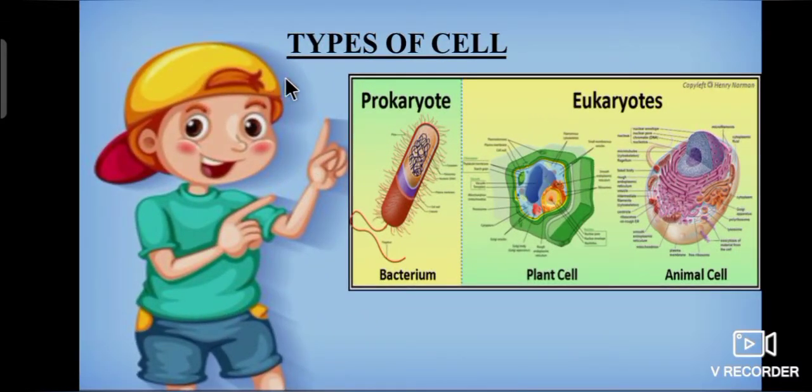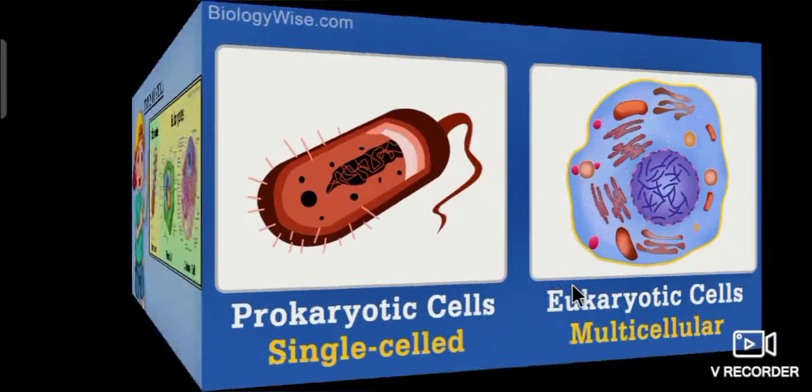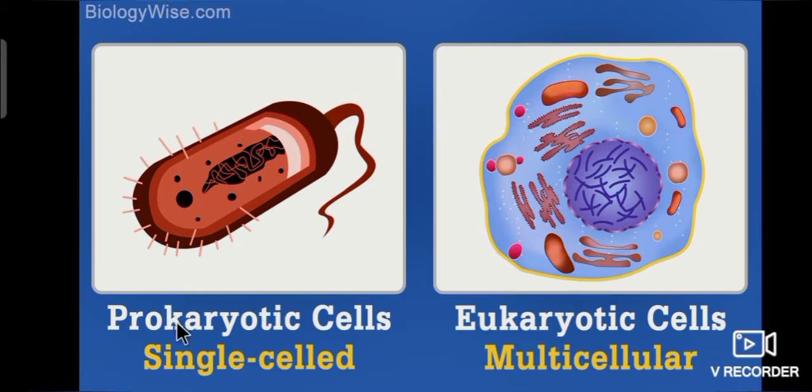Now we will learn about types of cell. Cells are classified into two types: prokaryotic cell and eukaryotic cell. Prokaryotic cells are single-celled. Eukaryotic cells are multicellular, that is, they have a number of cells.